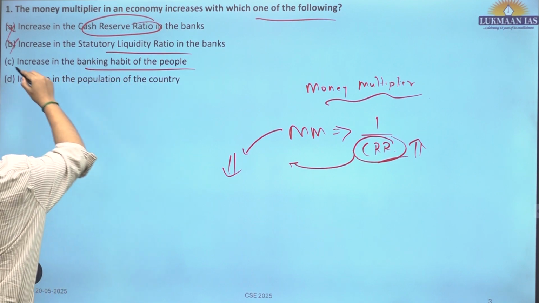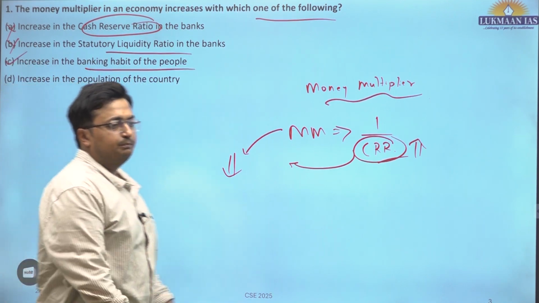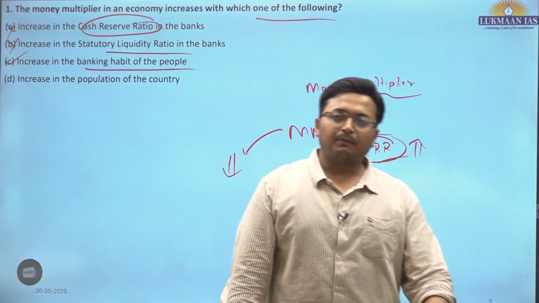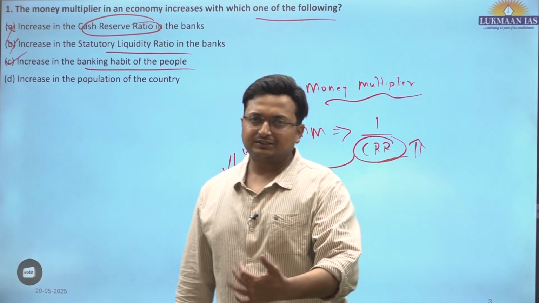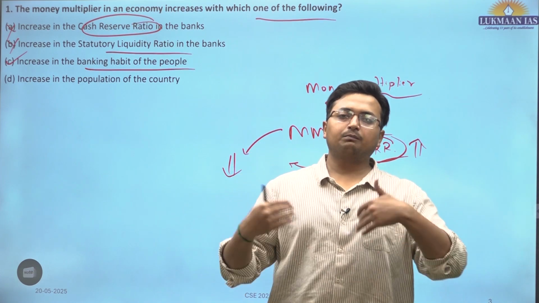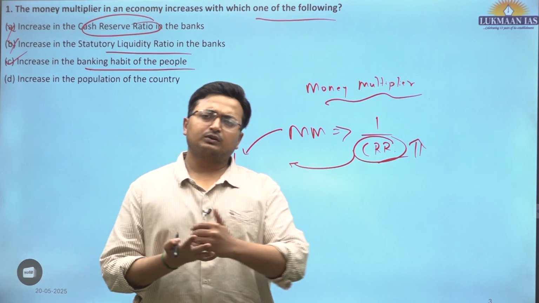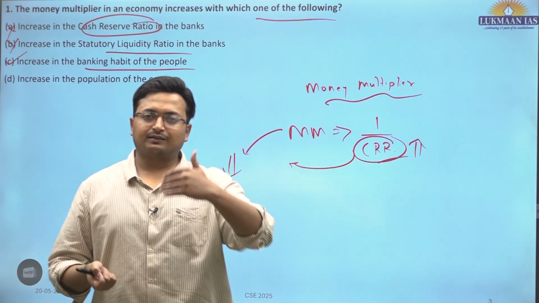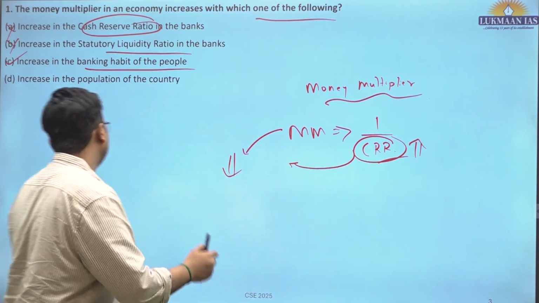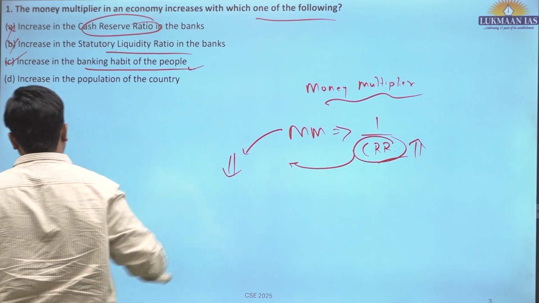Increase in banking habit, this is the correct answer. If more people are connected with banks, they will park more deposits, and this is how more money would get multiplied in the economy. This is all about the way things progress in terms of financial inclusion. So C is the correct answer for this particular question.